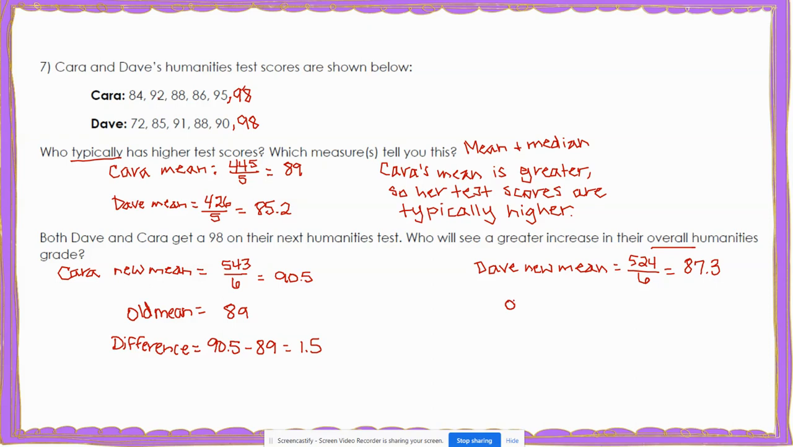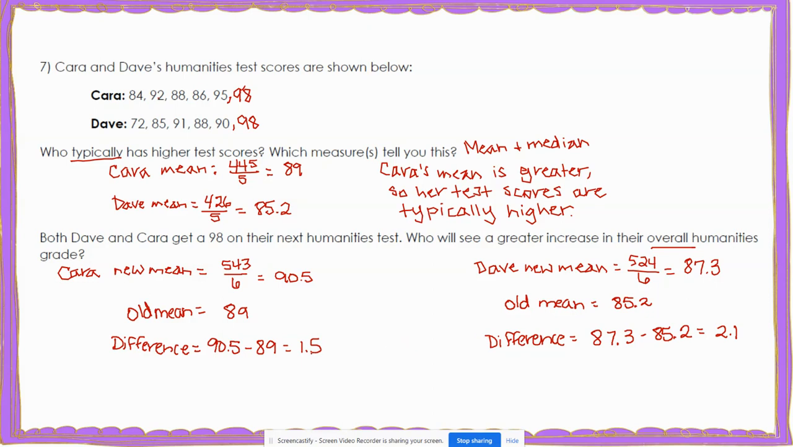Now let's compare that to his old mean. So Dave's old mean was 85.2. So to figure out how much his grade increased, we're going to figure out the difference between his old mean and his new mean. So he started out with 85.2 and ended with 87.3. So the difference between those when we subtract is 2.1.